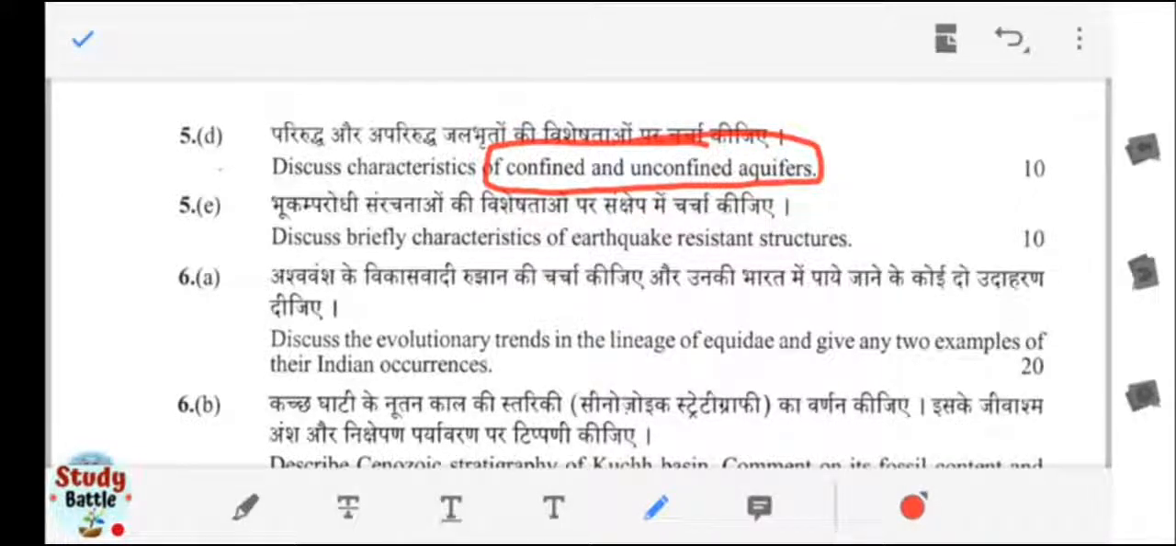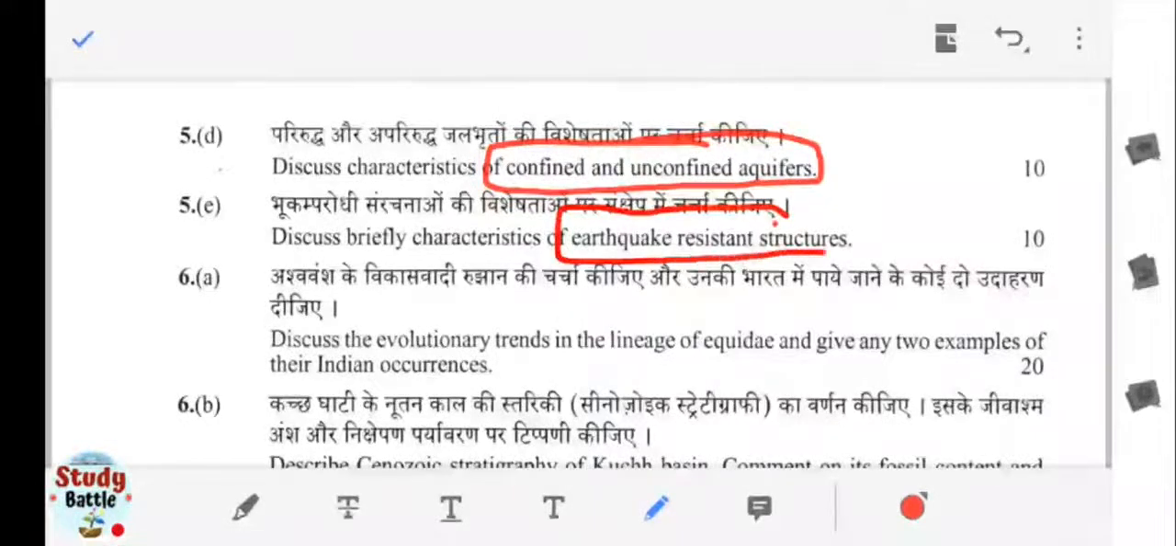Discuss briefly the characteristics of earthquake resistant structures. Okay, when we construct an earthquake resistant structure, what are the main characteristics of that structure? Okay, how the beams are being placed, how the vertical columns are being placed, and where the windows are being placed for the passage of those forces and that stress and strain, that we have to discuss.